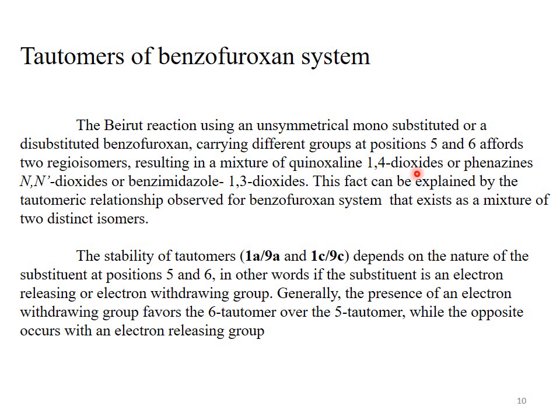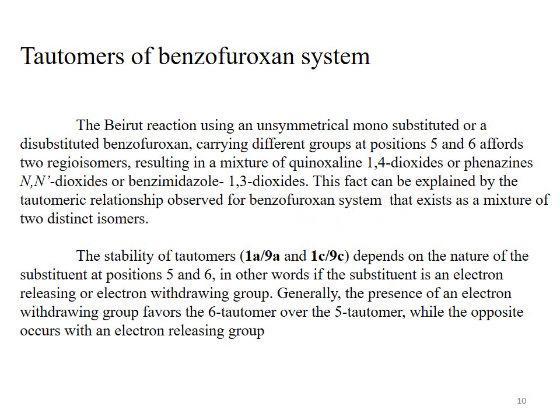So the product will be obtained in two regioisomeric forms. It may be a mixture of quinoxaline 1,4-dioxides, or a mixture of phenazine N,N-dioxides, or a mixture of two regioisomers of benzimidazole 1,3-dioxide.